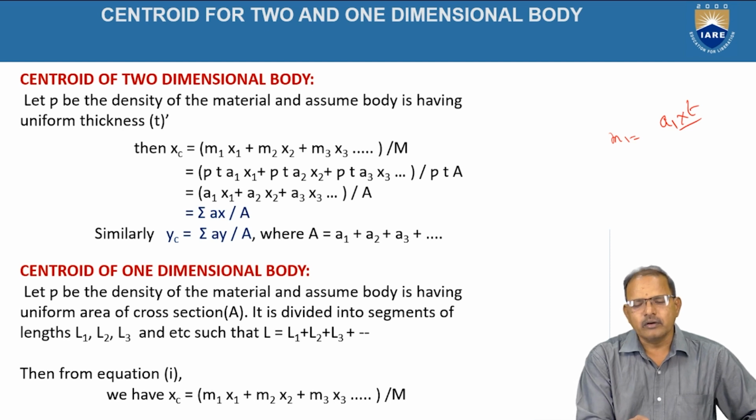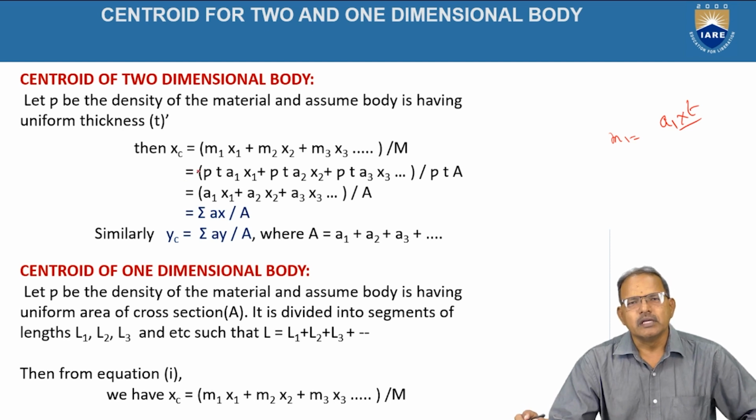Hence, according to the previous relations, xc is equal to sigma mx divided by sigma m, that is the total mass.